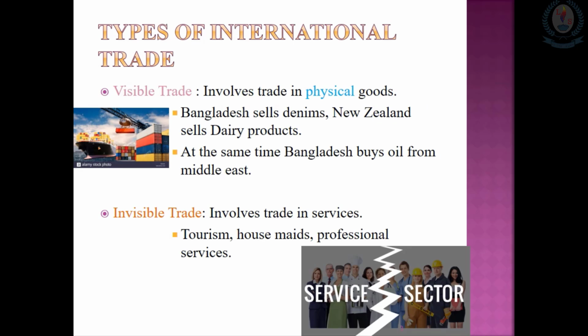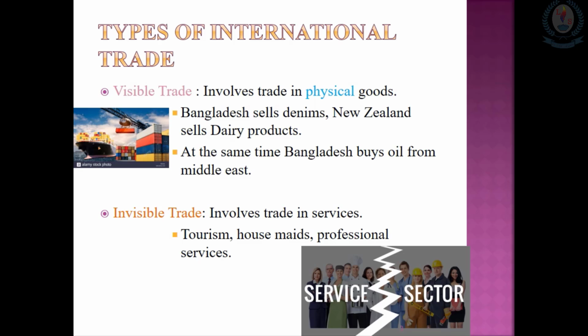Types of international trade. So now we all know what is this international trade. International trade means simply trading in between the countries, buying and selling goods and services across the countries. So there are two main types of this international trade. One is visible trade, the other one is invisible trade.